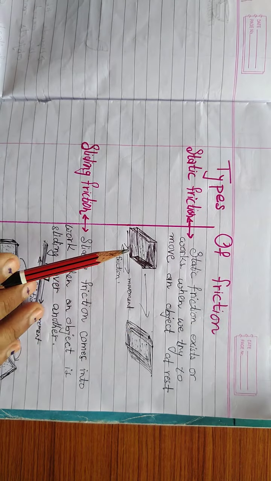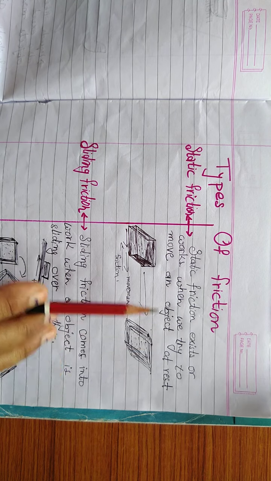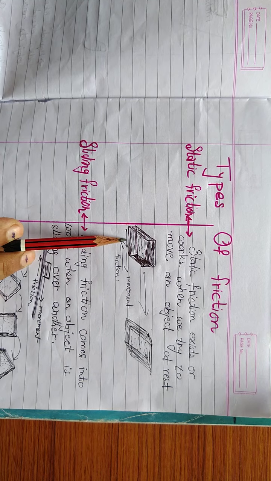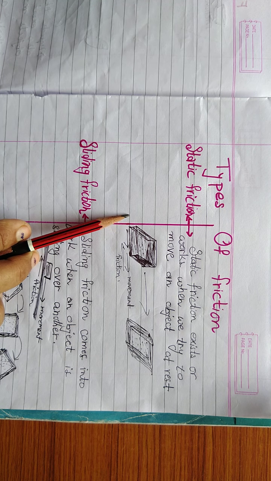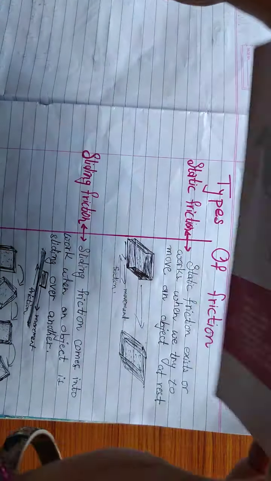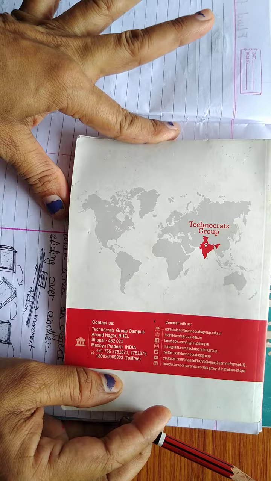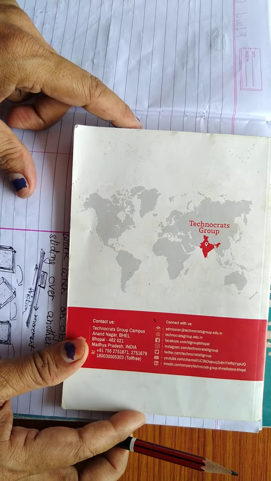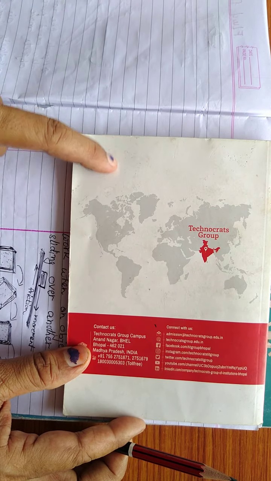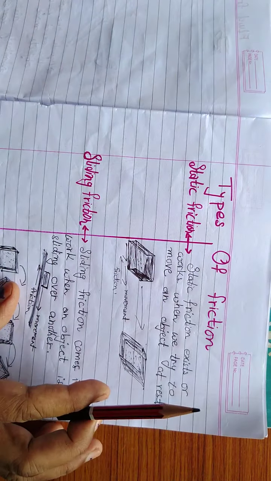Got it? So what do you mean by static friction? Static friction exists when we try to move any object which is at rest. For example, you take this book as a heavy box. It is at rest, and if we need to move it, then we will have to apply very high force and very high effort or attempt to move it. So we can say that static friction is greater.